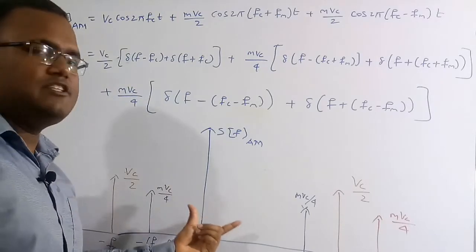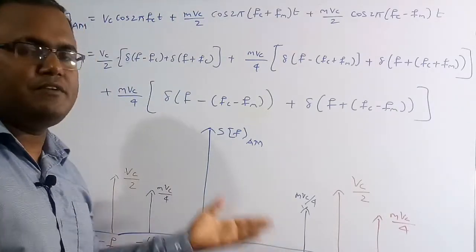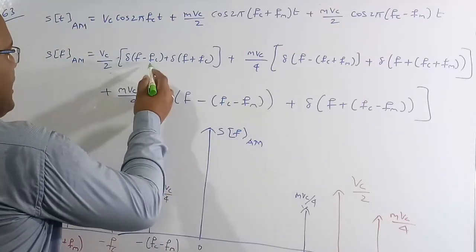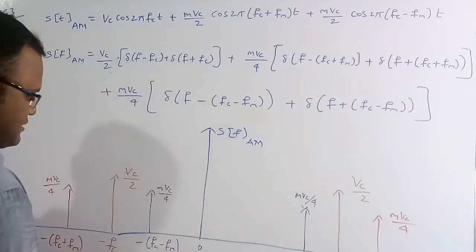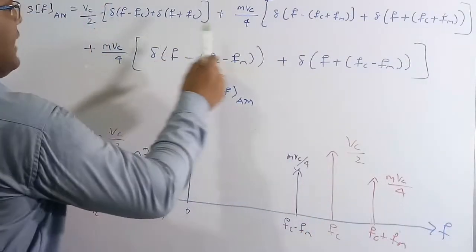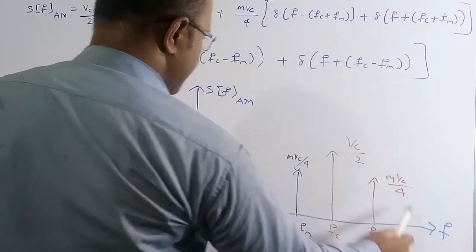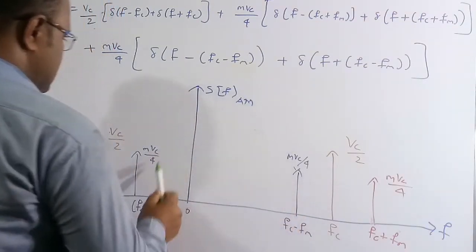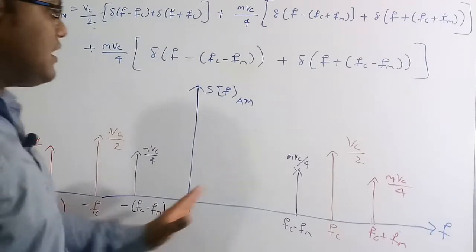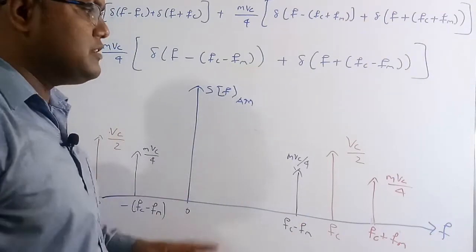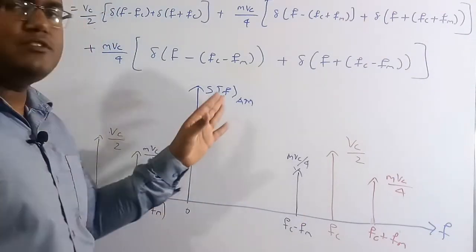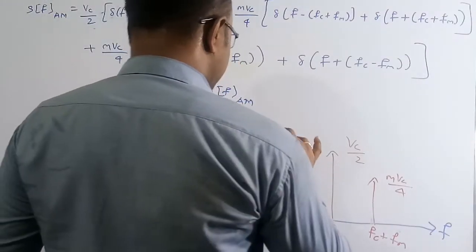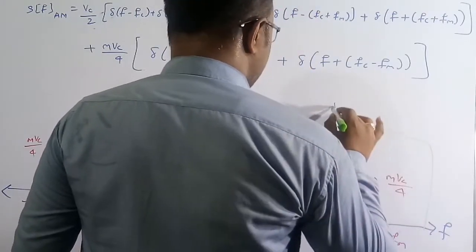So now we are going to draw this in the frequency domain, all these impulses. This is Vc by 2 at f equal to fc and at f equal to minus fc. This is for the first term, and this is for the red ones, and this equation is for the blue one. So now I have drawn all the impulses in the frequency domain. This signal is going to be given to the receiver. So let me assume this is the bandwidth of the receiver.